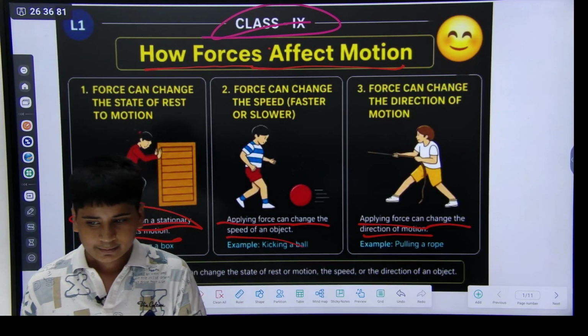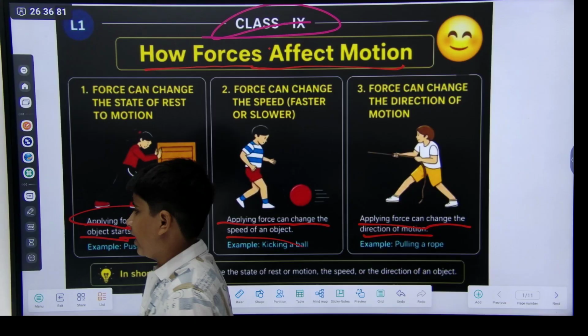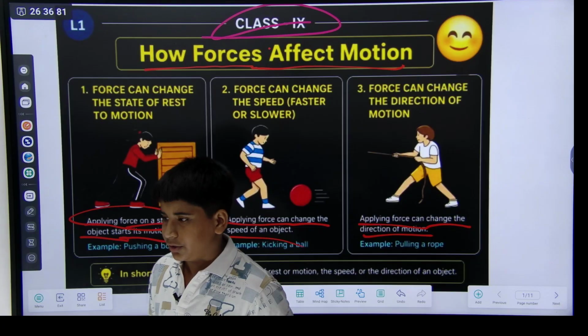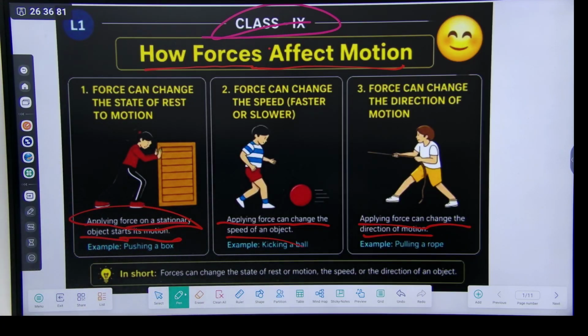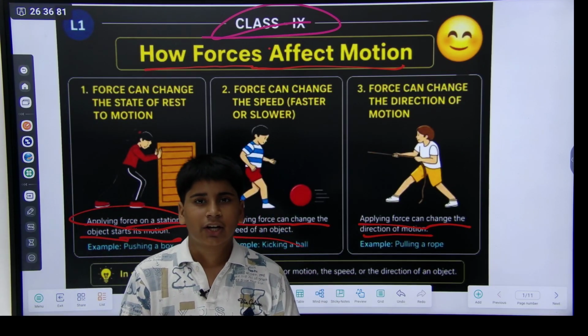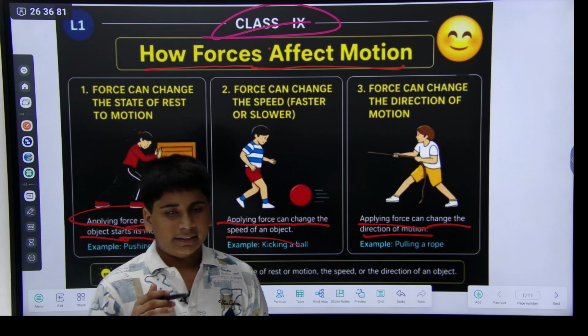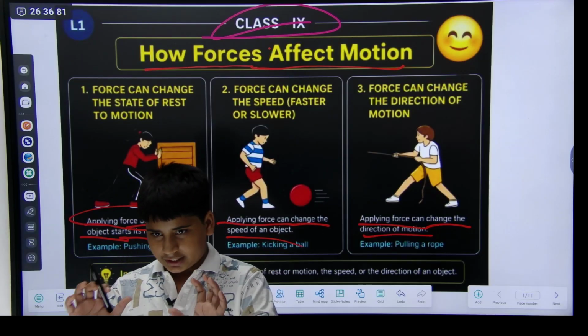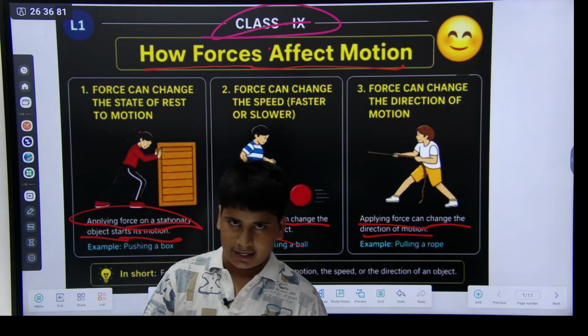Like you are walking in a straight line, your friend comes and pushes you, so you change direction. It means your friend applied a force, and then you changed your direction.